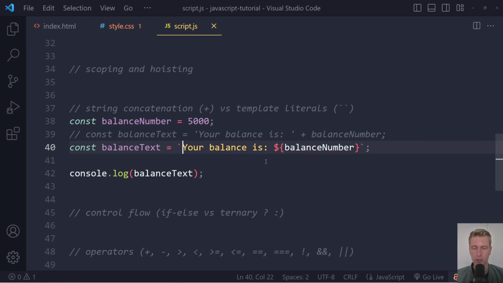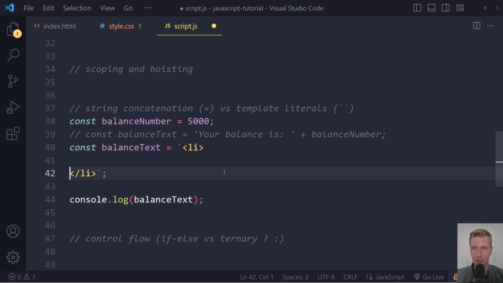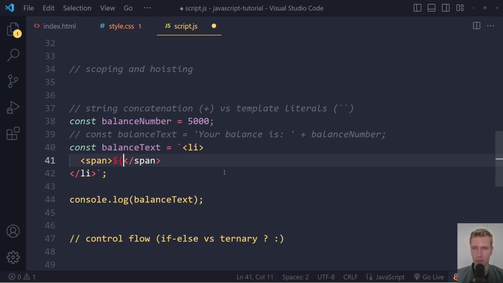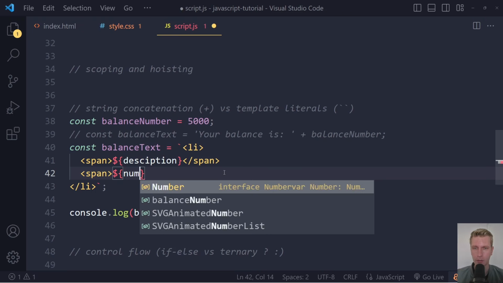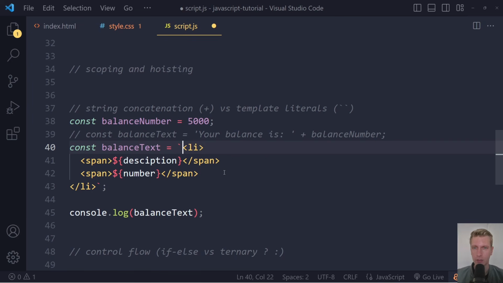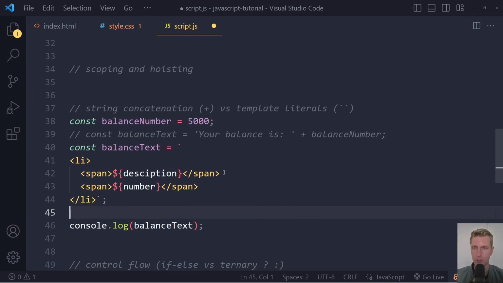So now you're working across multiple lines. That's going to look something like this. That could be an li that we want to insert, and that's going to have a bunch of other elements in there, maybe a span, description, maybe another span with the number. You can imagine now we have many more lines, or there's much more text to be inserted.